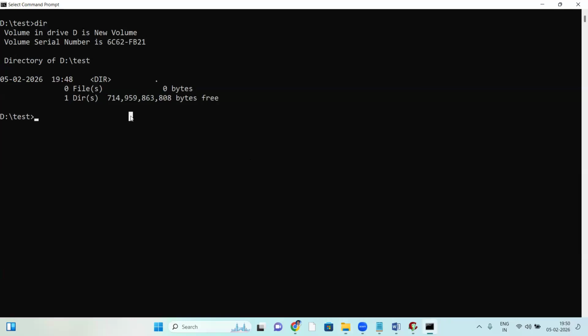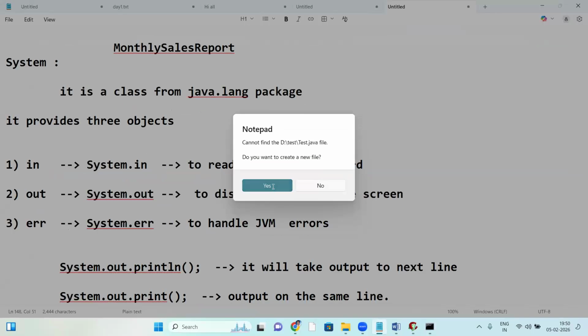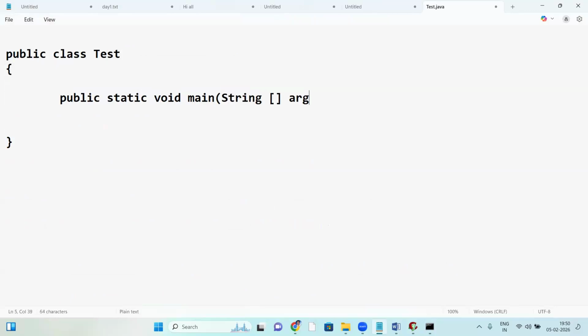Now writing a Java program using Notepad. Notepad test.java. Do you want to create a new file? Yes. Public class test, class starting and ending. Next, public static void main, String array of args, the main method starting and ending.